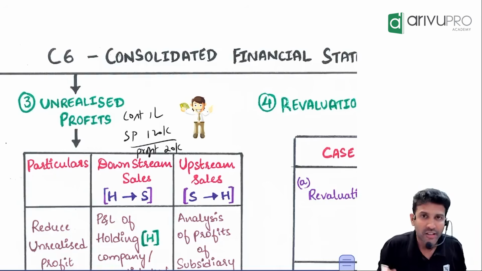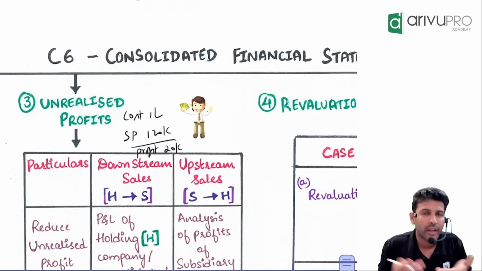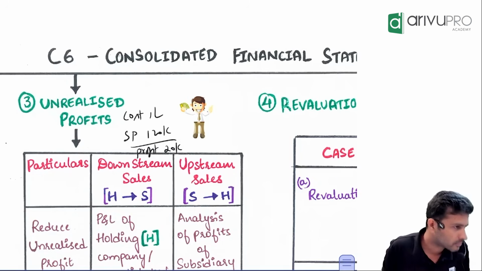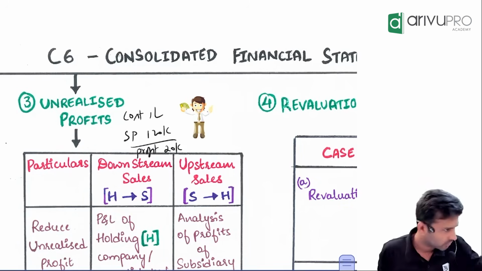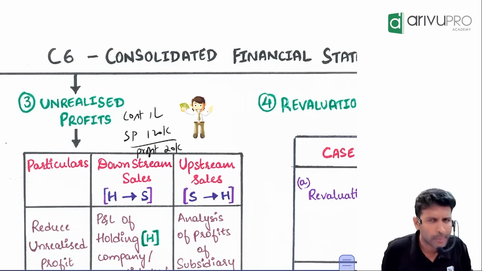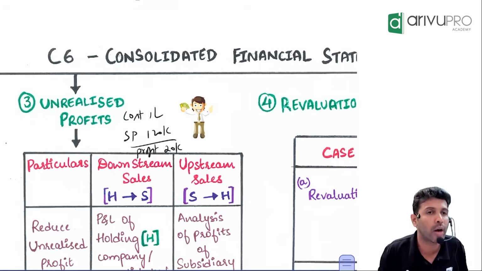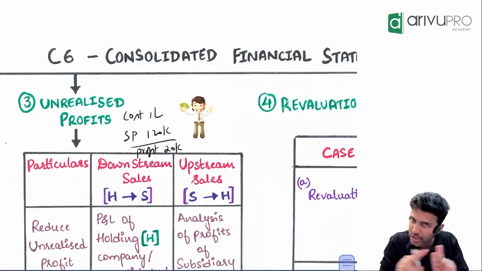Sir, now if there is only one company, can you show this profit? If you show this profit, it is like telling me I made a profit of 20,000 from myself. I transacted with myself and made 20,000 rupees profit. Sounds logical? No. That means when you prepare the consolidated financial statement, this profit is eliminated, because we are not treating them as two separate companies.